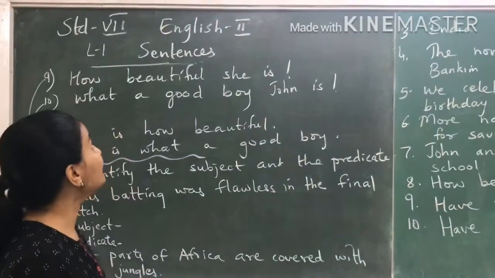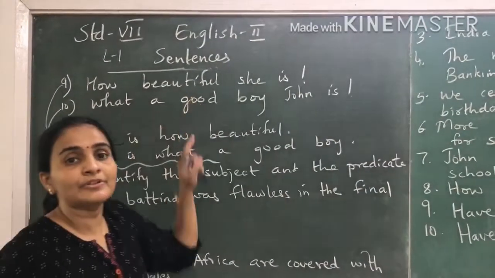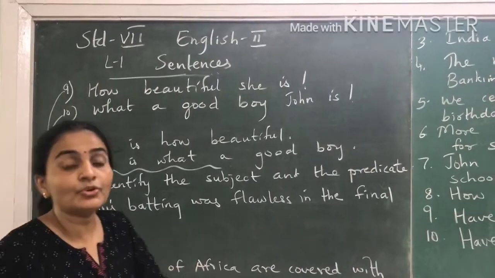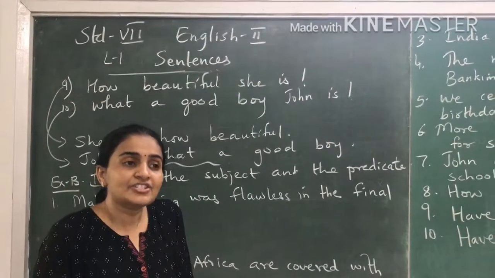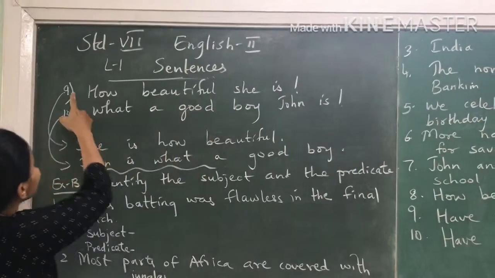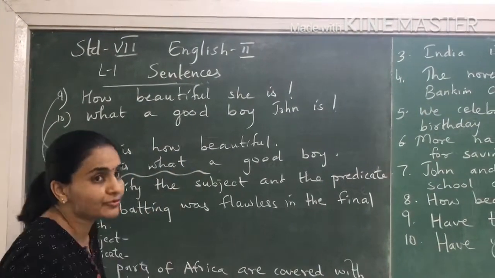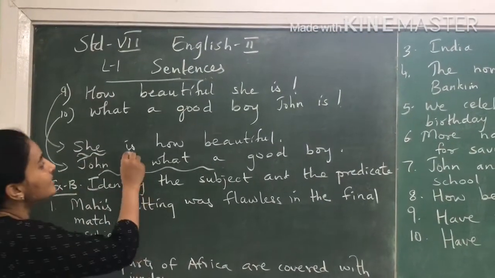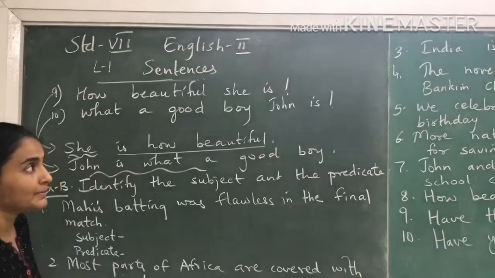We'll continue with some more examples. Now these are 2 examples of exclamatory sentences. How beautiful she is. So over here what you should do is change the sentence a little. Say for example the sentence is how beautiful she is. Make it she is how beautiful. Now what are we talking about? She. She is the subject. Is how beautiful is the predicate.